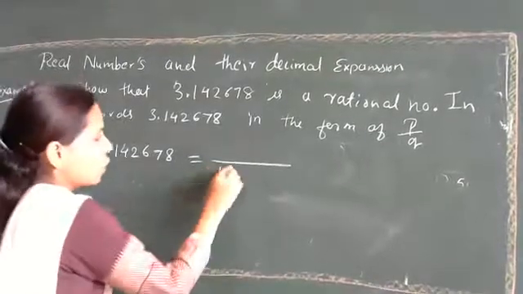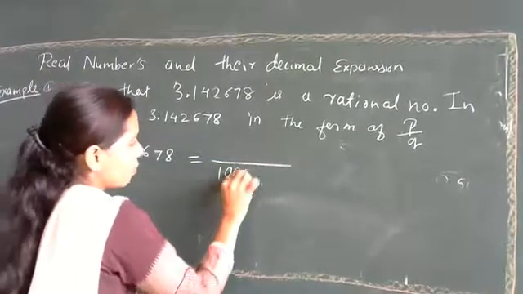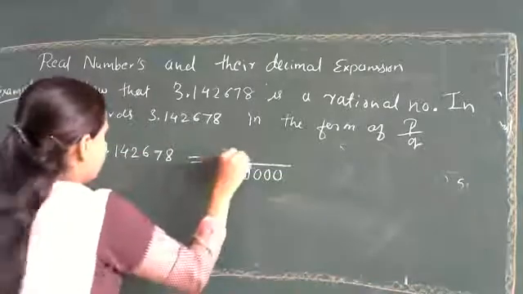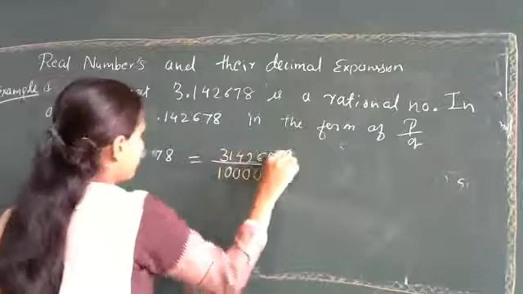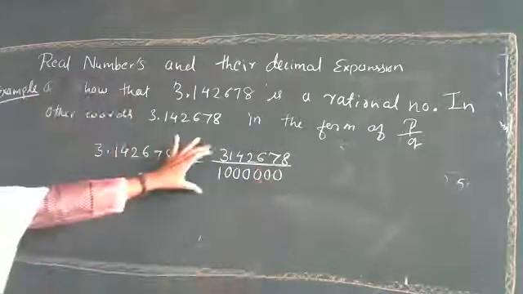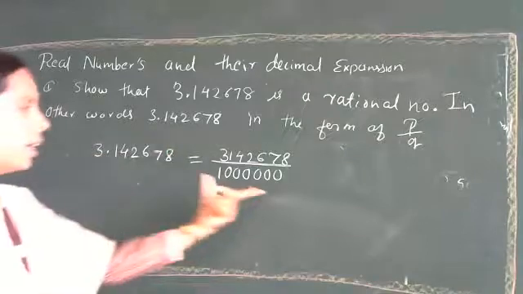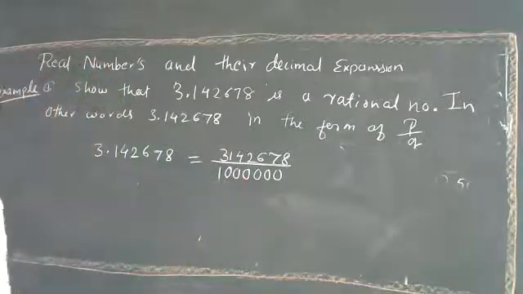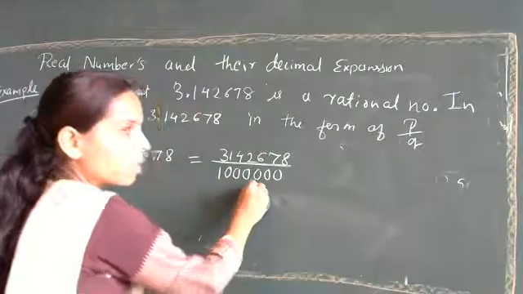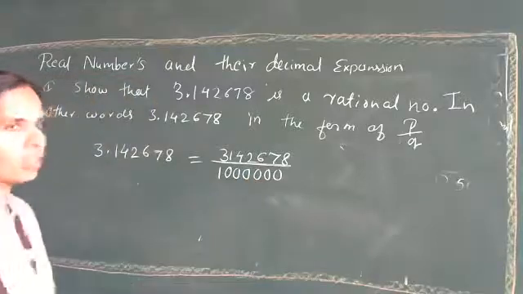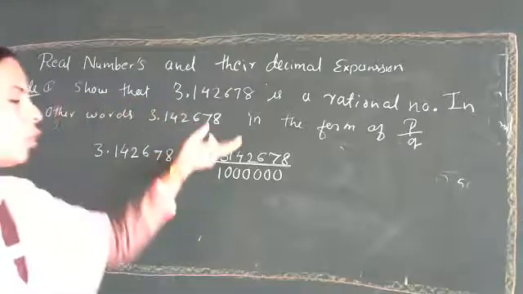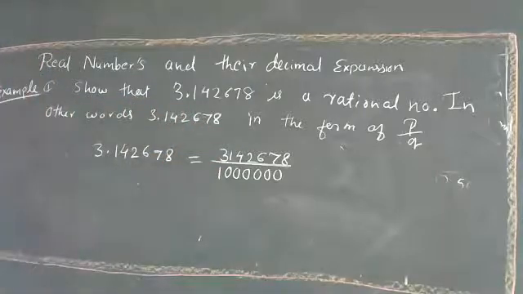So that many zeros will come after 1 and the number will be the same. So when such simple examples are there, you just remove this decimal point and divide by 1 with those zeros, not only 0, because division by 0 is meaningless, right? So this is the P upon Q form. Yes. So when it is in P upon Q form, it is a rational number. So already you have shown that it is a rational number.